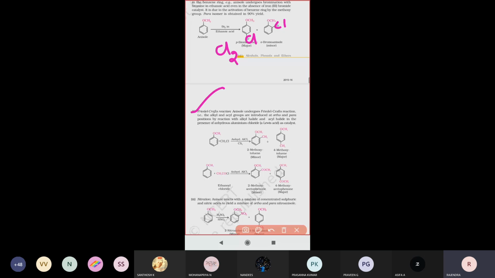And next, see the Friedel-Crafts reaction. Friedel-Crafts alkylation and acylation reactions. There are two names here, so don't confuse them. So what is the difference between the alkylation reaction and the acylation reaction?